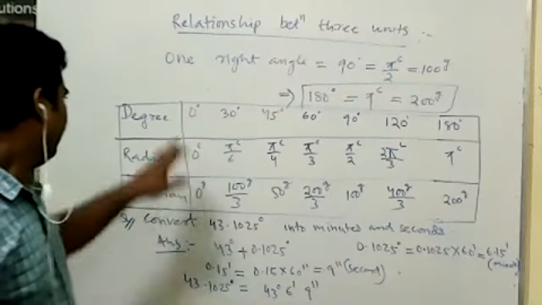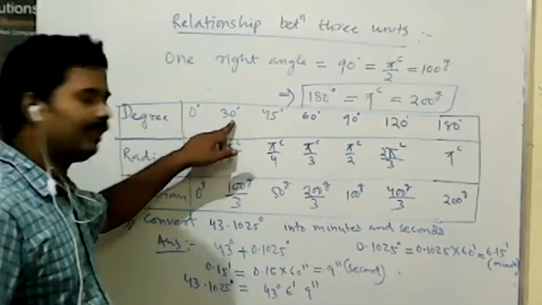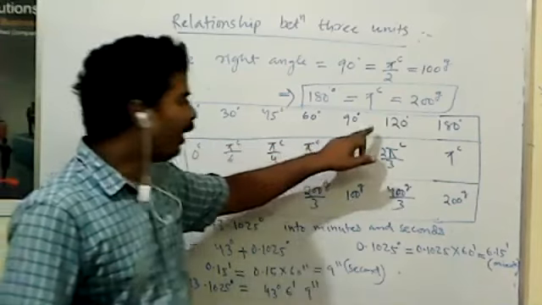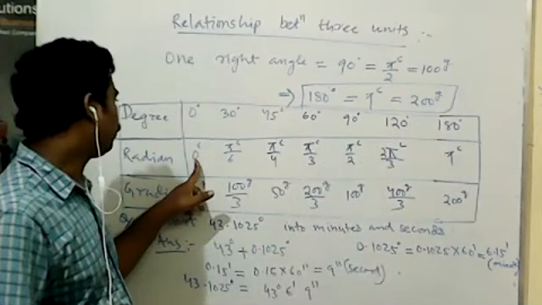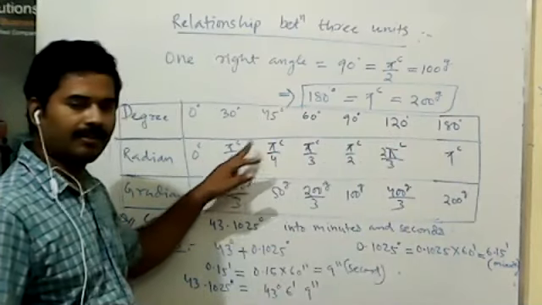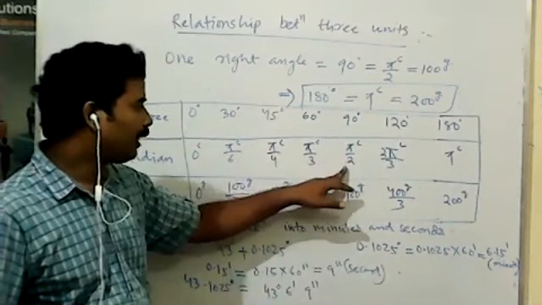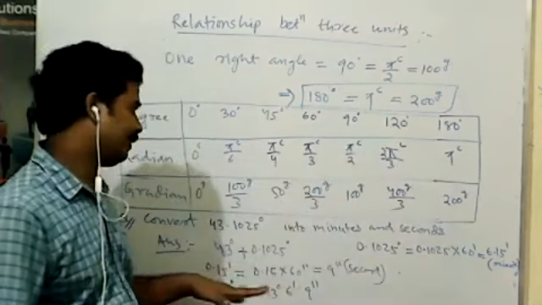Here, degree, radian, gradian. 0 degree, 30 degree, 45 degree, 60 degree, 90 degree, 120 degree, 180 degree. That is 0 radian, pi by 6 radian, pi by 4 radian, pi by 3 radian, pi by 2 radian, 2 pi by 3 radian, then pi radian.